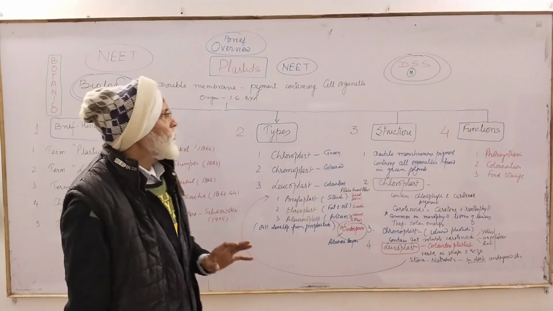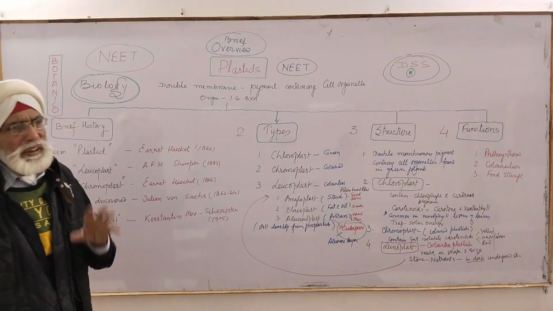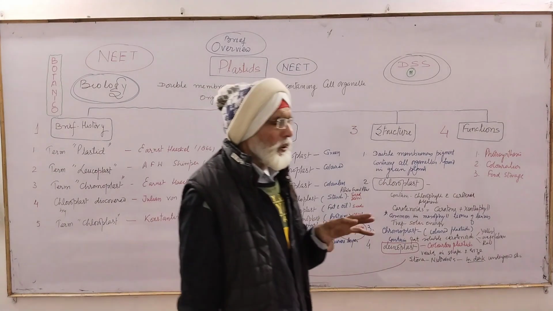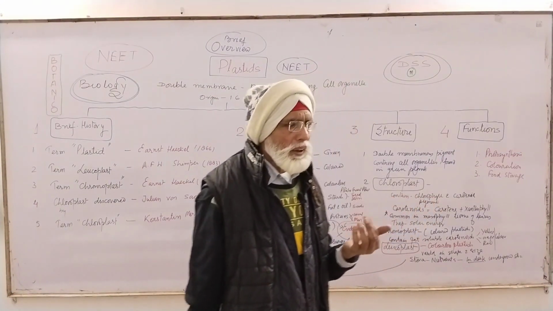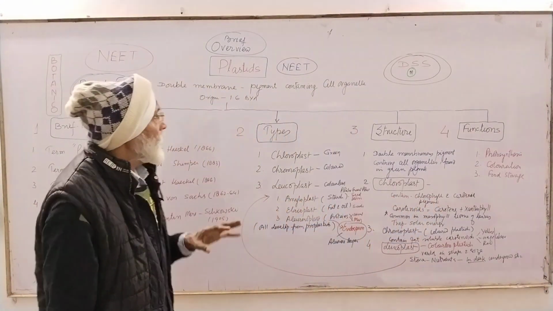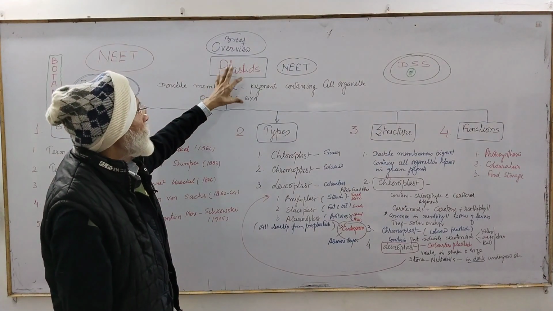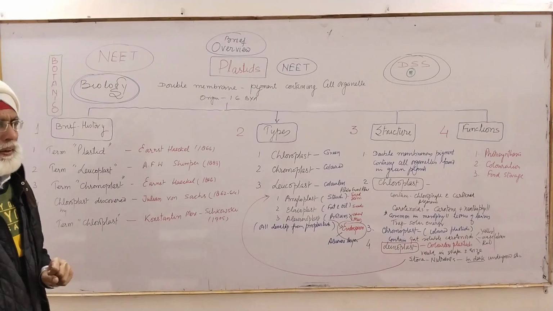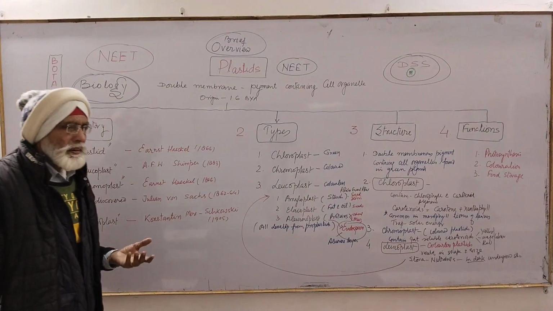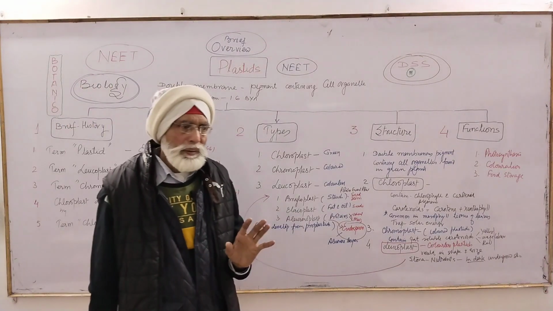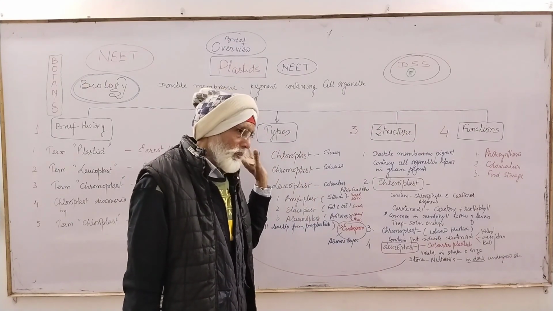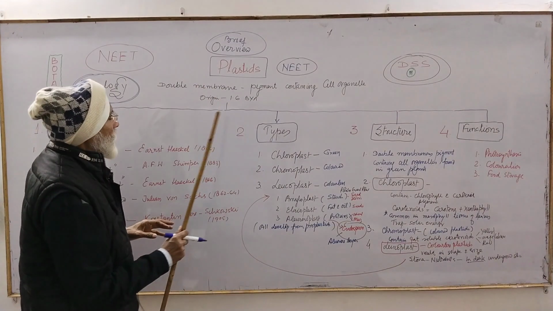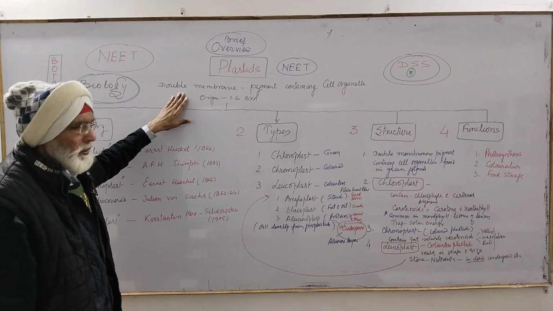Today's topic is plastid. After studying the detailed structure of the mitochondria, we are going to discuss a very brief overview regarding plastid. Plastids are cell organelles. If somebody asks the largest cell organelle in a plant, it is the plastid. Okay? And these plastids are double membranous.